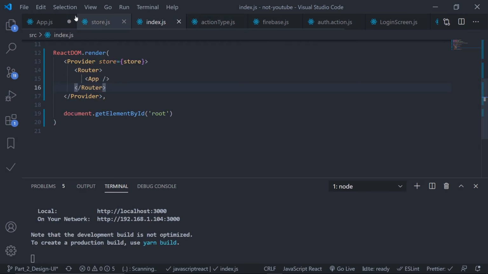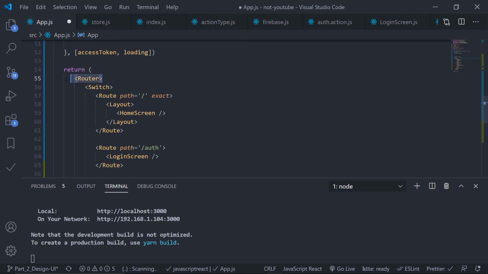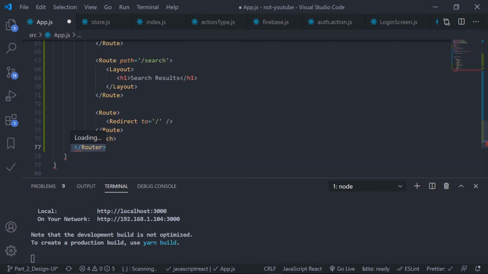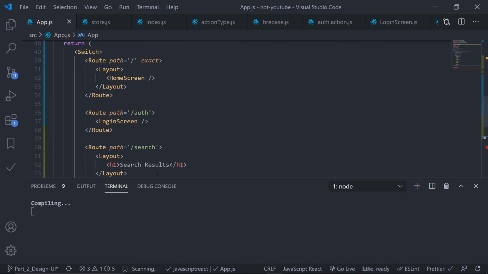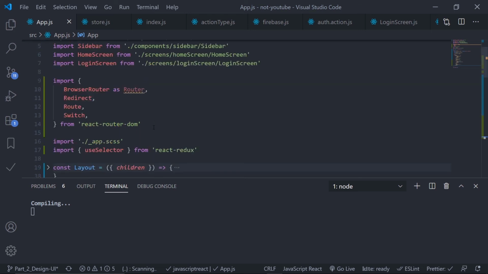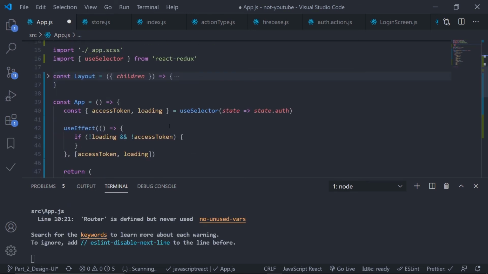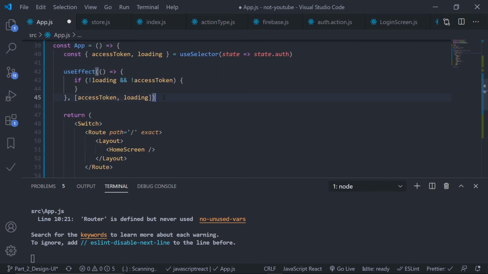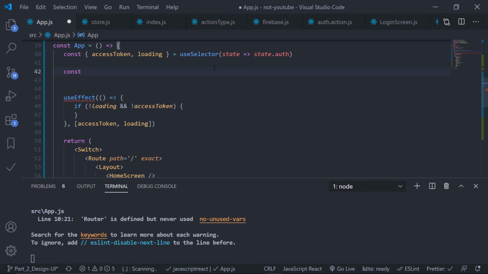Save this, just go to app.js, just remove this router, the closing tag, save this. I also don't need the browser router as router, so just don't import this. That's it. Now I can access the history object. Okay, cool. So at the top, const history